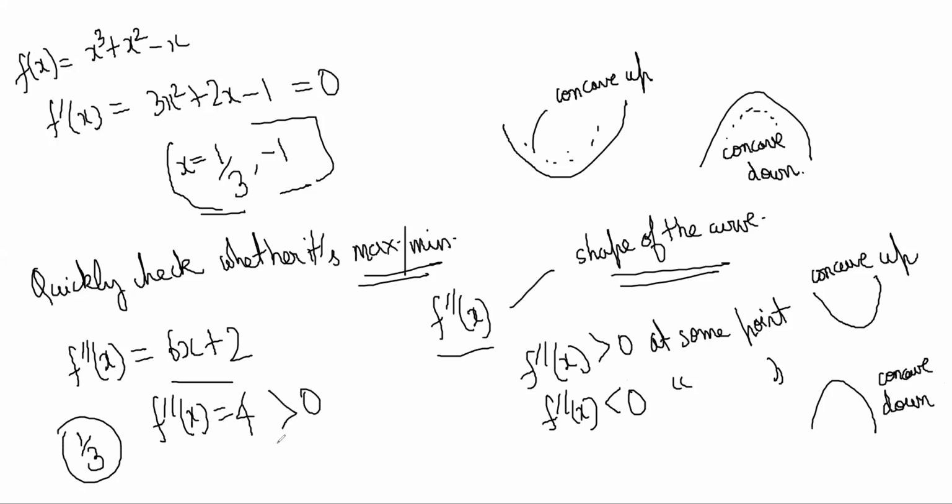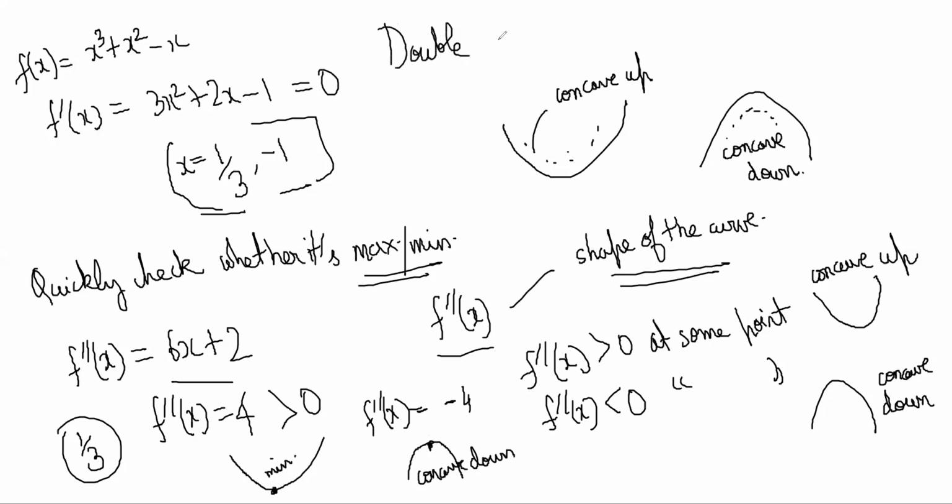So the shape of the curve should be like this, and then the point will be a minimum. It's obvious, because if the shape of the curve is like this, the point is a minimum. Now check the double derivative at -1. The double derivative is coming as -4, minus, so it is concave down, so it is a maximum. This is called the double derivative test to check maxima and minima.